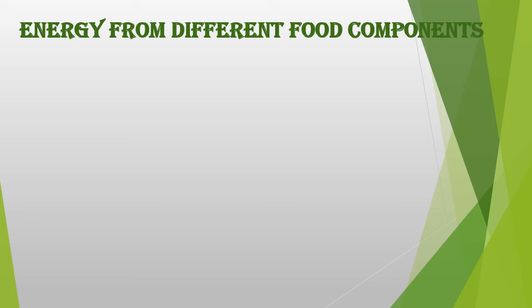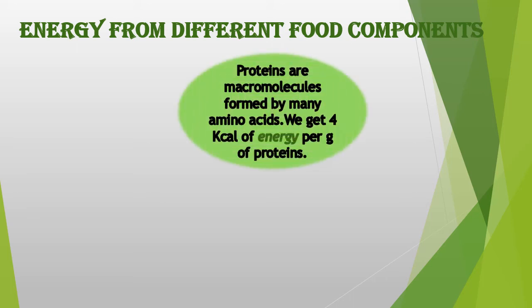Energy is not only derived from carbohydrates. Yes, carbohydrates give us 4 kilocalories of energy per 1 gram. That is, if I eat 100 grams of carbohydrates, I get 400 kilocalories of energy. But we have other food components like proteins, which also give us energy. Now, proteins are macromolecules formed by many amino acids, and like carbohydrates, we get 4 kilocalories of energy per gram of proteins.